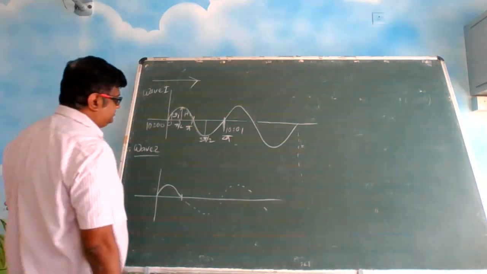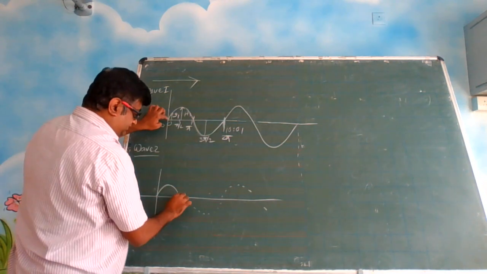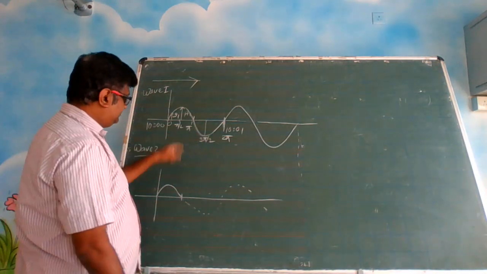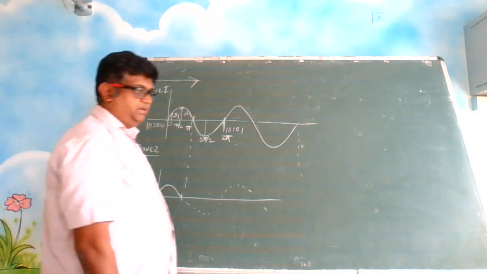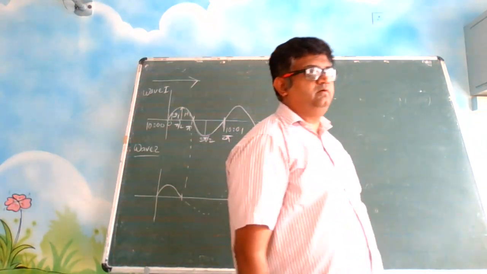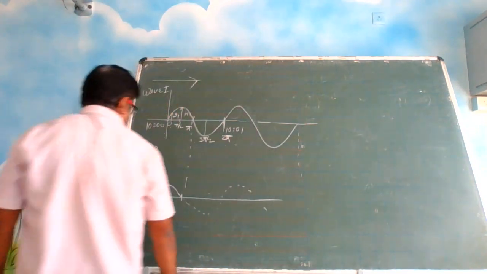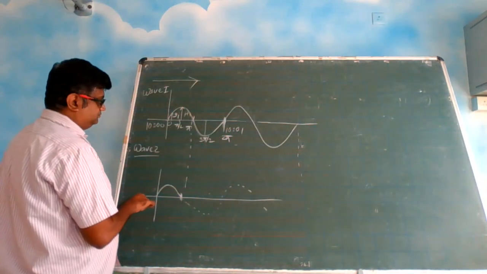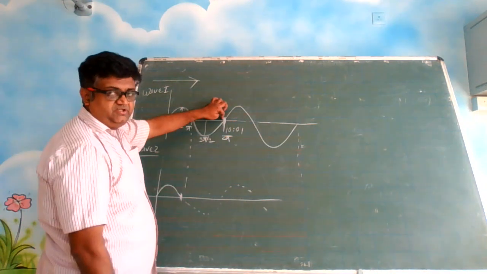But what I am saying is, when this wave is here, then this wave is here. What is the gap? Gap is 2 pi minus pi. This corresponds to pi. Like that you imagine. Then in this situation what happens? When this wave is here, this wave is here. Here what is the displacement? 0.